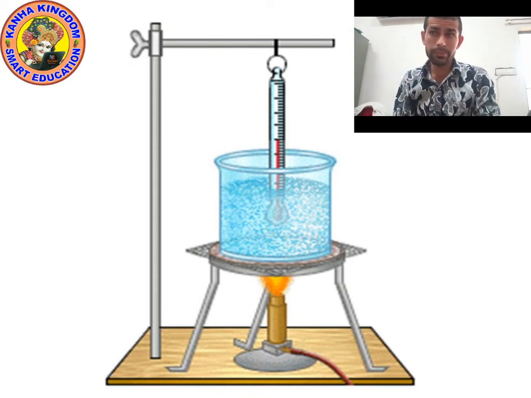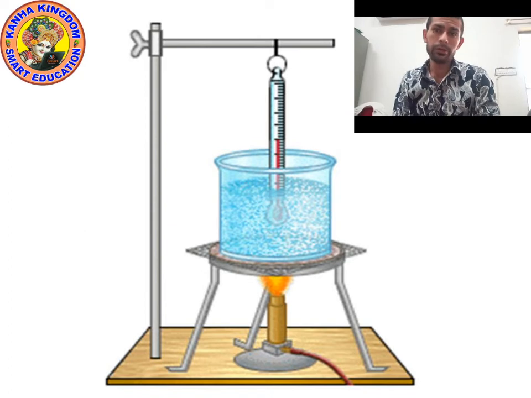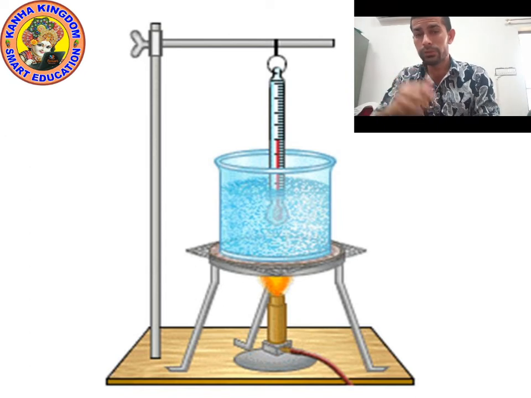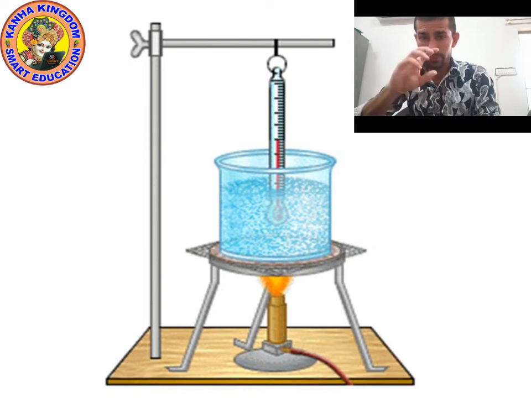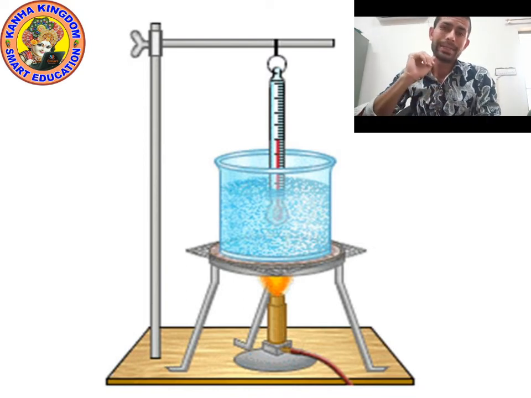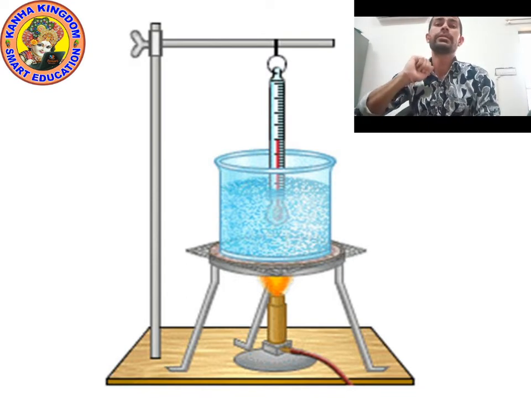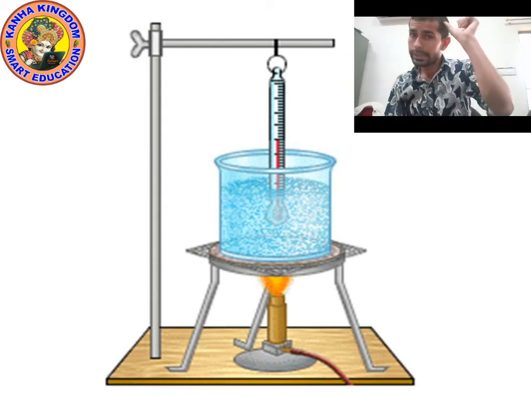So what is latent heat of vaporization? The amount of heat energy required to change 1 kilogram of liquid into gas or vapor at a given atmospheric pressure and at its boiling point is called latent heat of vaporization.